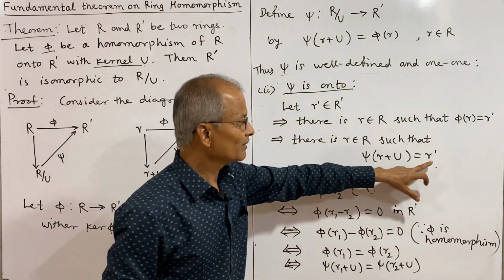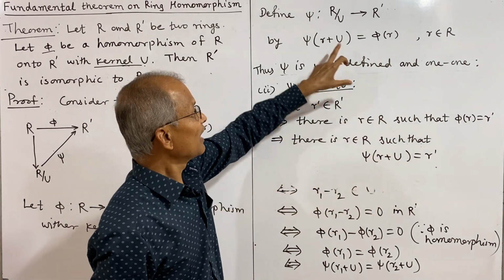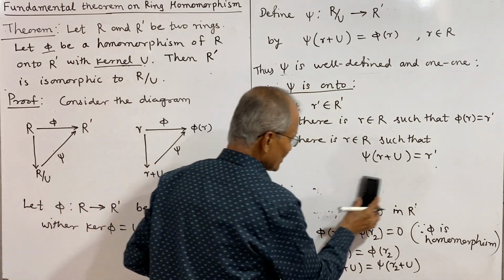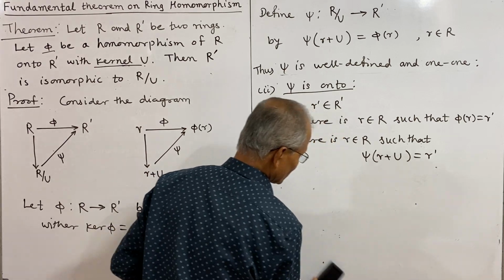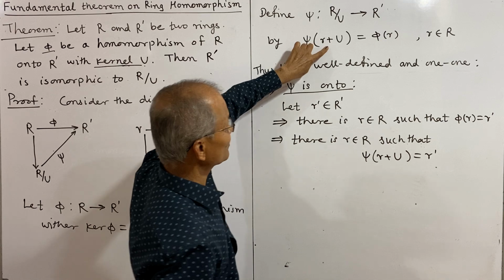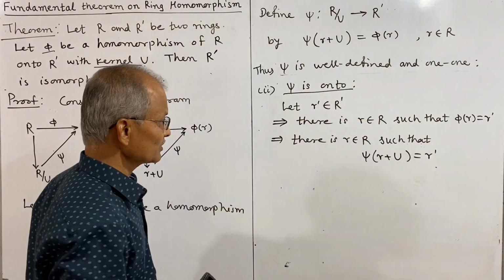This proves that the inverse image of r' under psi is r plus U, and therefore this mapping psi is onto. That is the meaning of onto: for every element in R', there is an element in R/U, which is r plus U, and thus psi becomes onto.